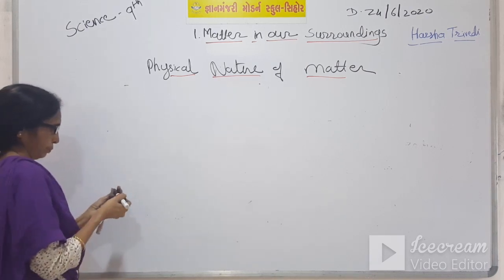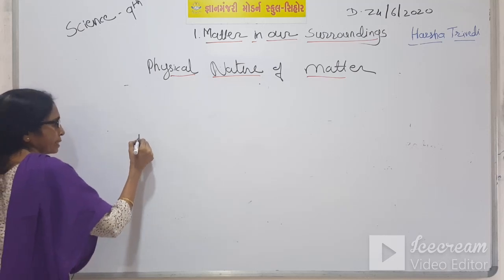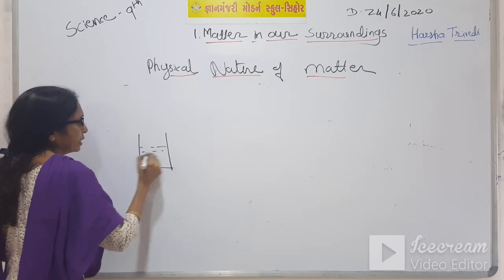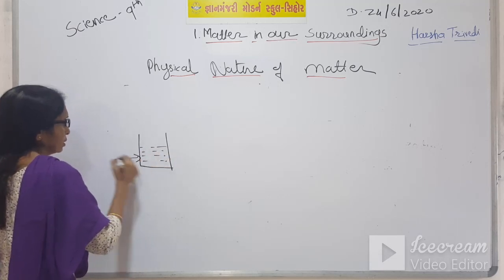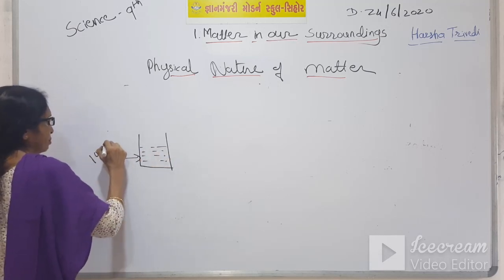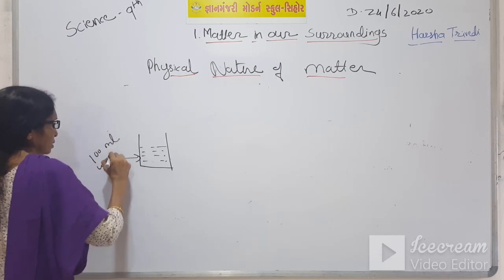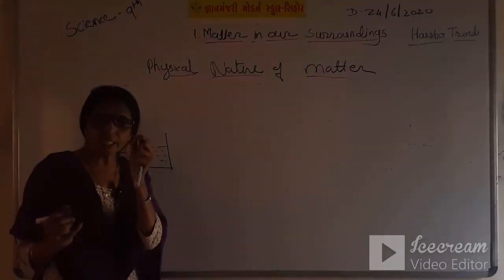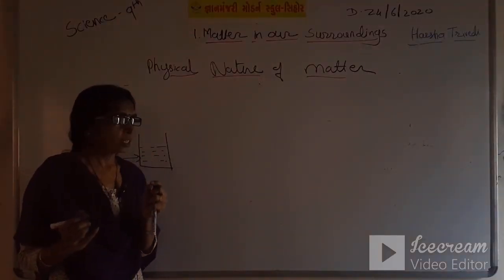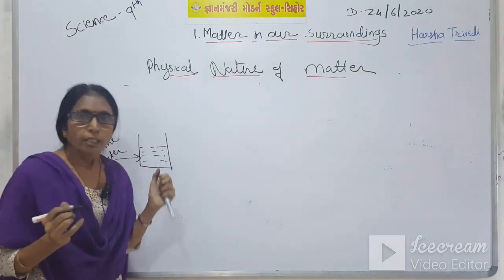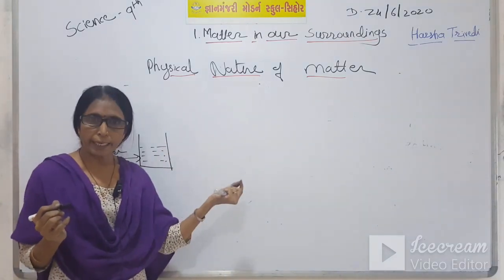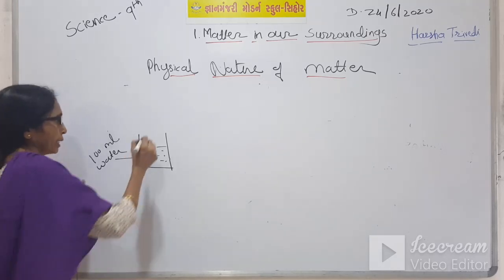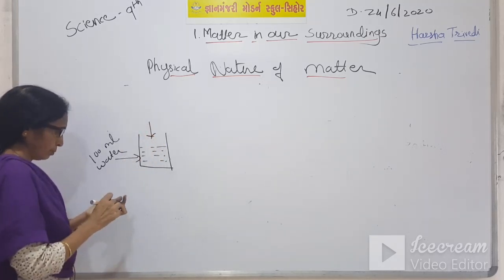Suppose in a glass beaker we take 100 ml of water, and we add 2-3 granules of potassium permanganate in this beaker.